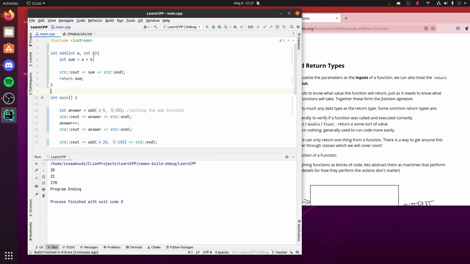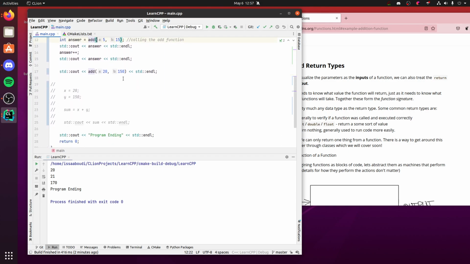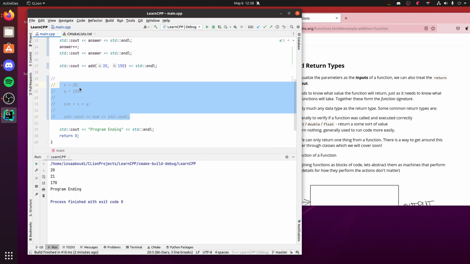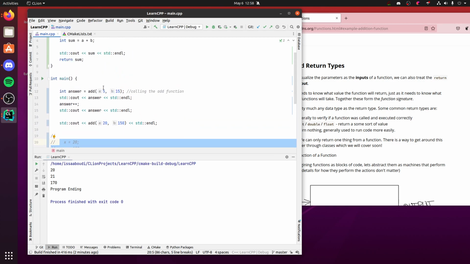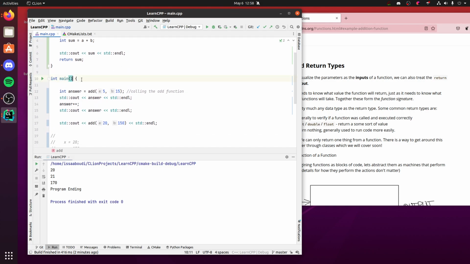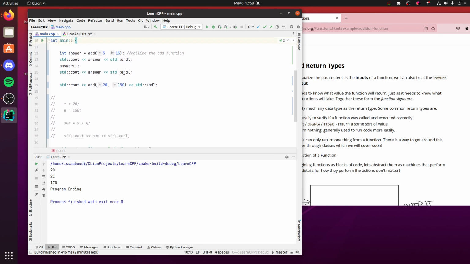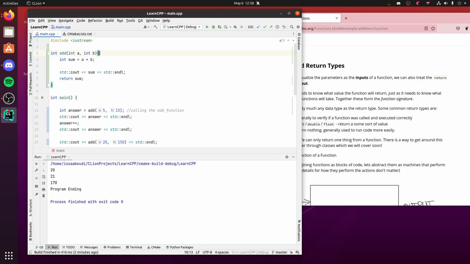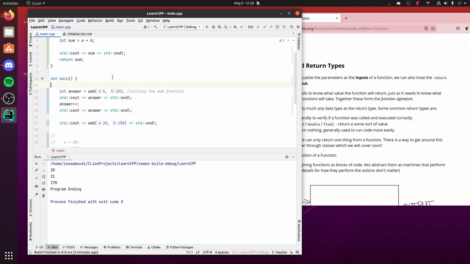Now, I want to talk about variables inside functions. So there's this idea of scope, and I kind of alluded to it earlier with this part. When you make a variable, so like sum, a, b, in a function or in a different scope, a scope is defined as these braces. They're kind of like sections of code. Those variables live only in that scope. They're called local variables. So sum does not exist outside of this function.